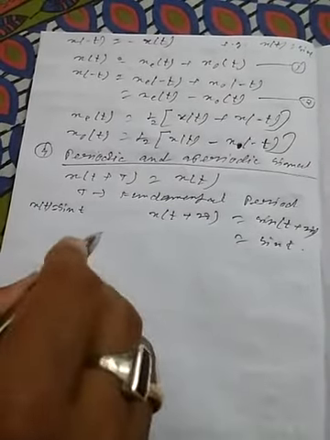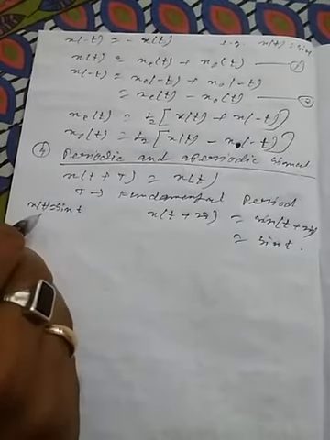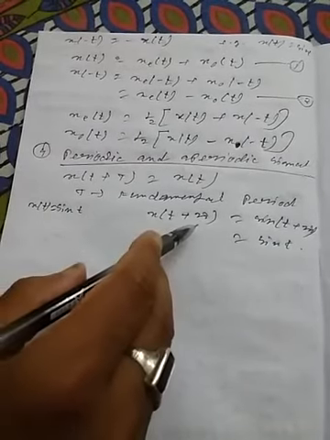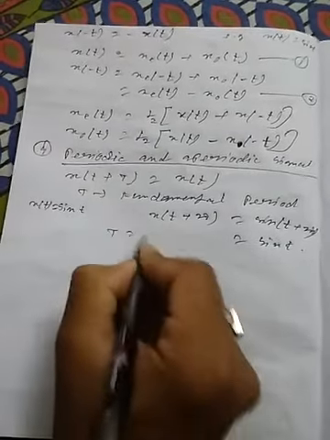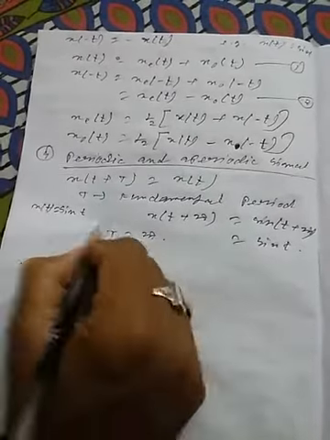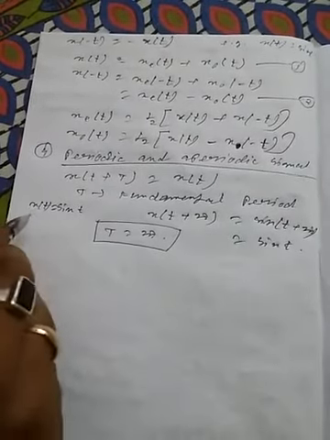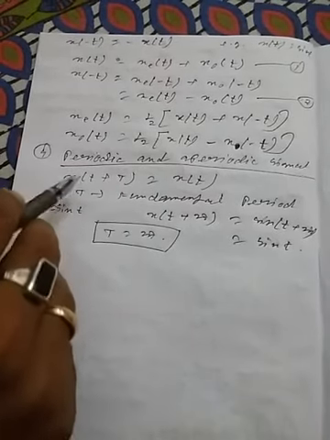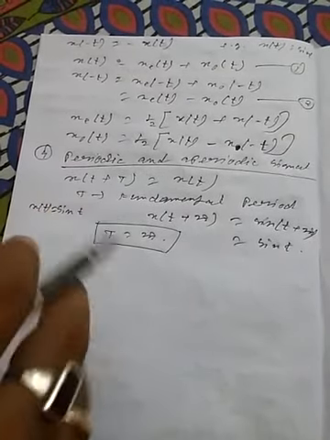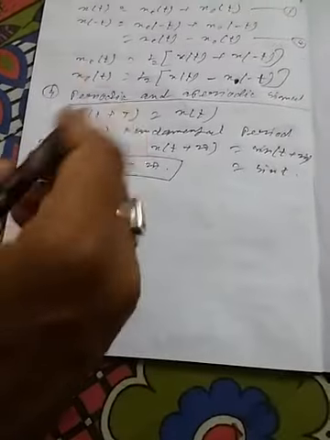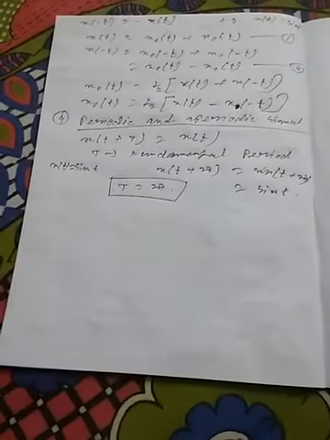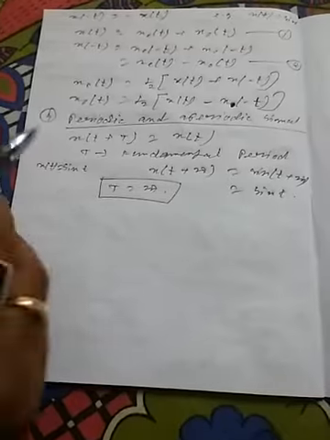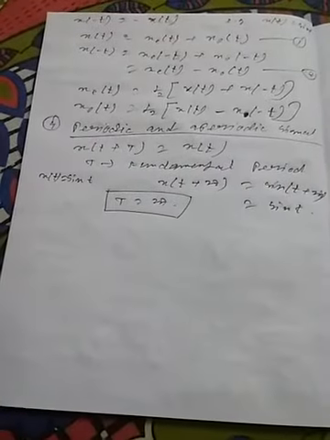The fundamental period of the periodic function sin t is 2 pi. So here capital T equal to 2 pi, right? This is the fundamental period of the periodic signal sin t. Okay, if any signal does not satisfy this condition, then that signal is called an aperiodic signal.